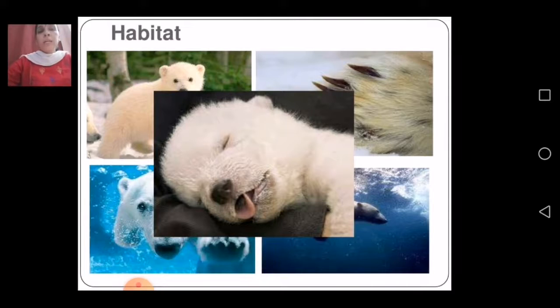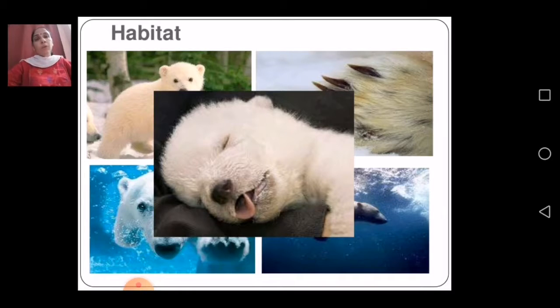You might have seen a polar bear, or you have not seen but you have read about it, that the polar bears living in these polar regions, whether the north pole or the south pole, have very cold weather over there. But what will make them survive? Again, adaptation only will work for them.